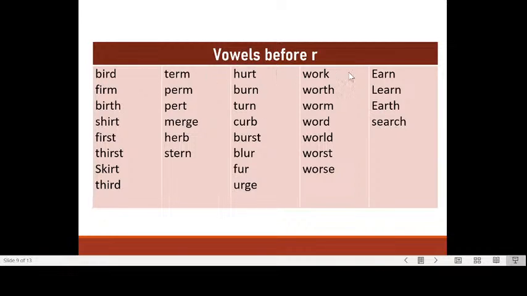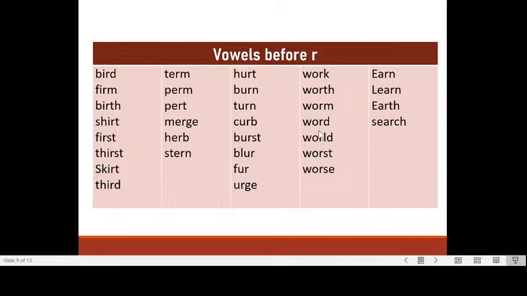Okay, let me read across to be able to compare. Bird, term, hurt, work, earn. You see, can you hear any difference? There is no difference except in spelling. Pronunciation is the same, but the spelling is different. Firm, perm, burn, worth, learn. And this one, birth, pert, turn, worm, earth. And this one, shirt, merge, curb, word, search.